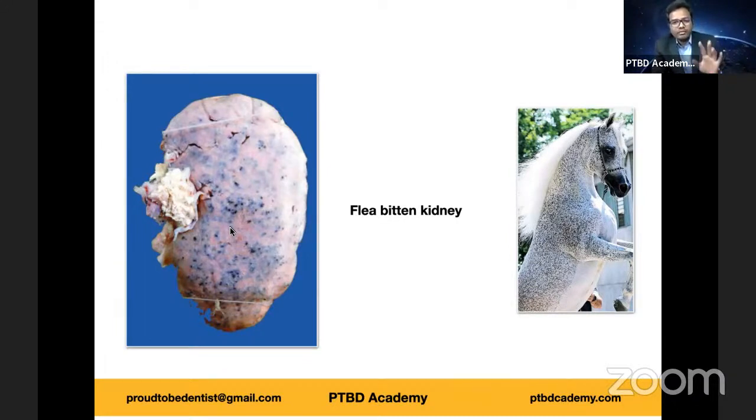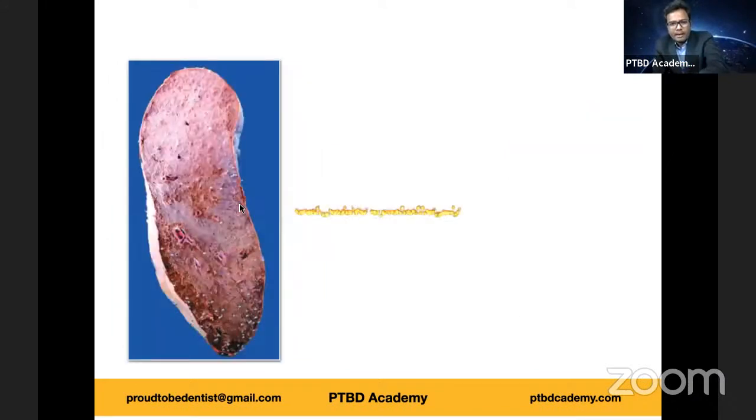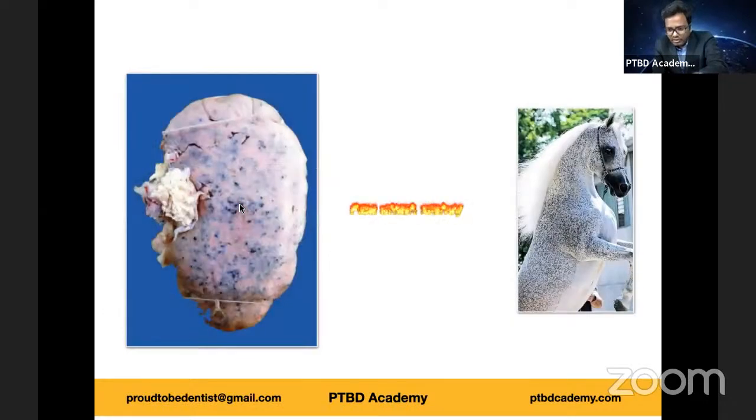Take-home message is flea-bitten kidney appearance in case of malignant nephrosclerosis, but not in case of benign nephrosclerosis. And the flea-bitten appearance is because of these petechial hemorrhages. You can just make a note of this point. Very good. Malignant hypertension. Even this was asked in one of the previous entrances, right? Now, let's move on to the next question.